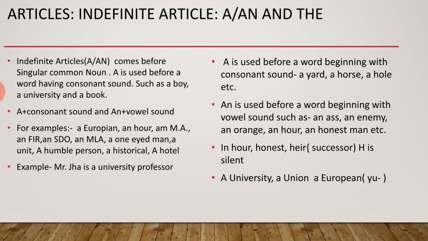As I have already told you, articles are part of the adjective, and they are usually called demonstrative adjectives. There are two types of articles: number one, definite; number two, indefinite. Definite article, as you know, is the, and the indefinite articles are a or an.